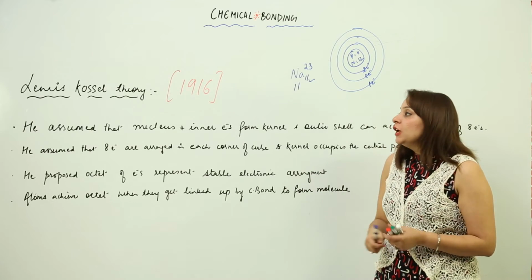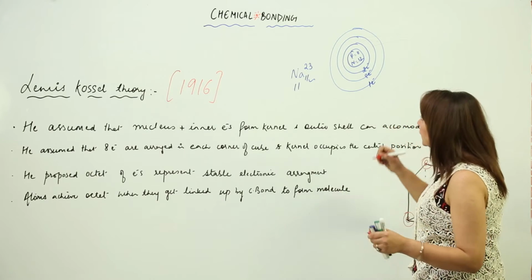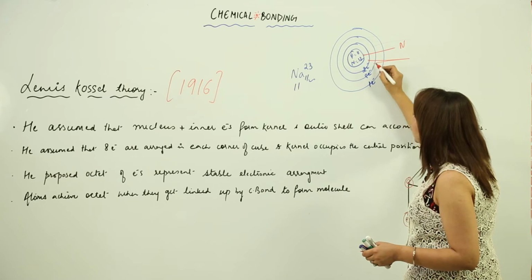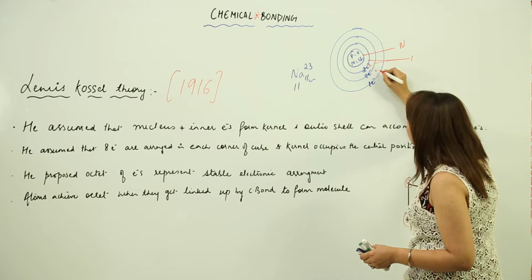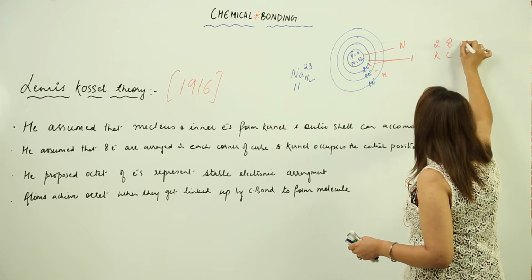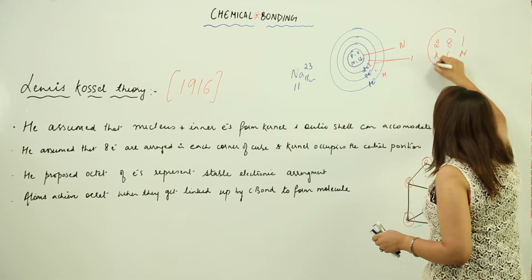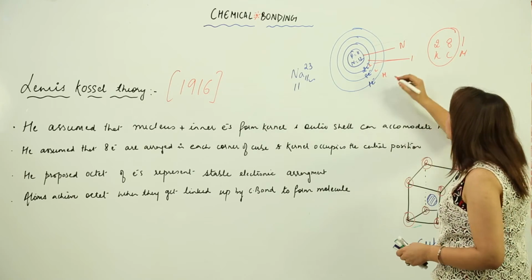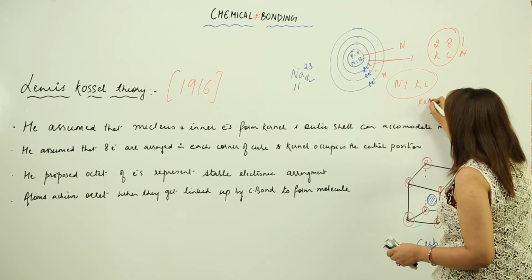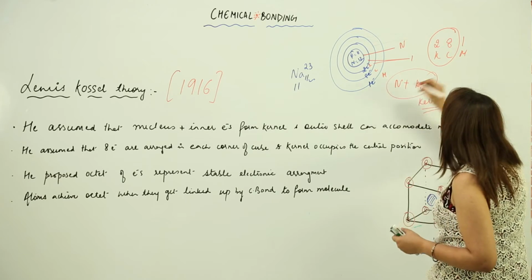with some other atom. So in order to explain that, he considered this nucleus and these inner shell electrons, because these are inner shells, as it has 3 shells, right, K, L, M, and in the first shell there are 2 electrons, in the second there are 8, and in the third there is 1. So that means they are going to form inner shell electrons. So he said that the nucleus plus inner shell electrons form a kernel. They form a positively charged kernel,